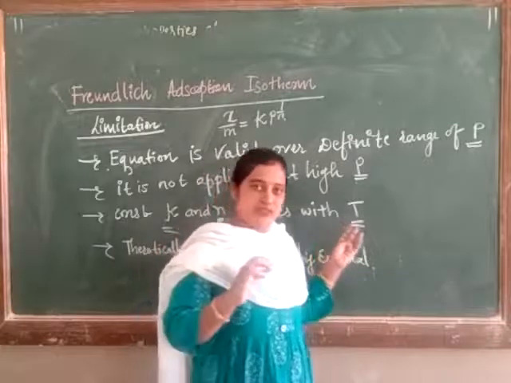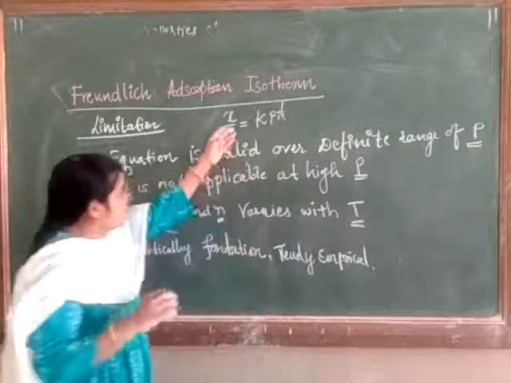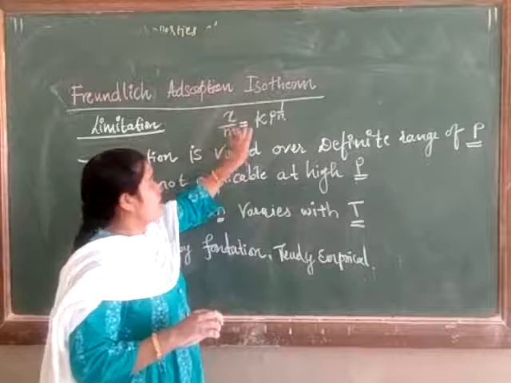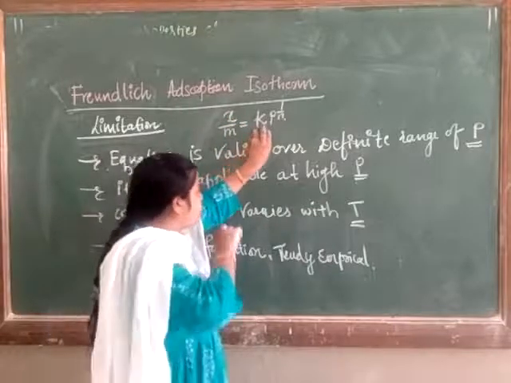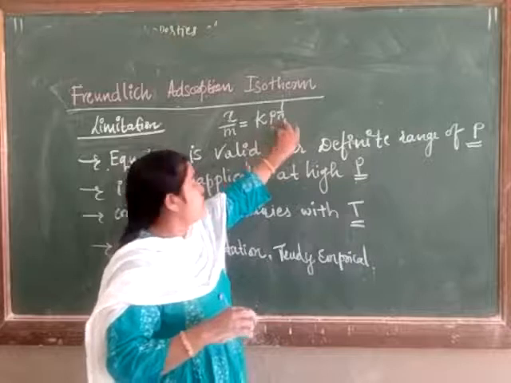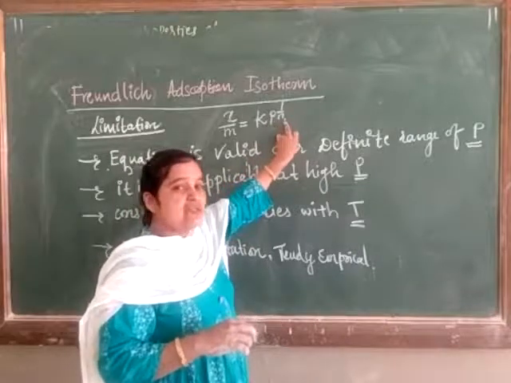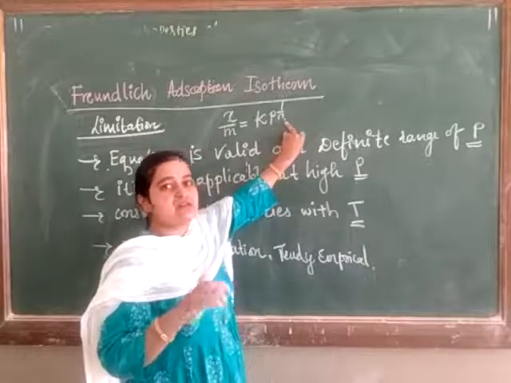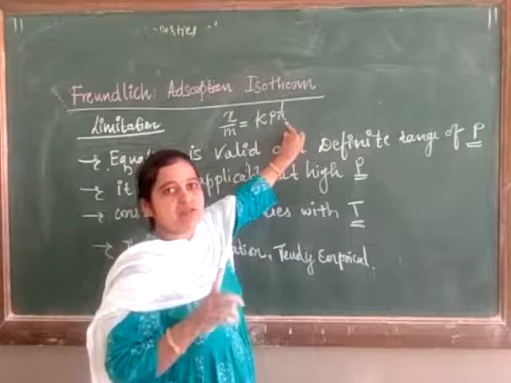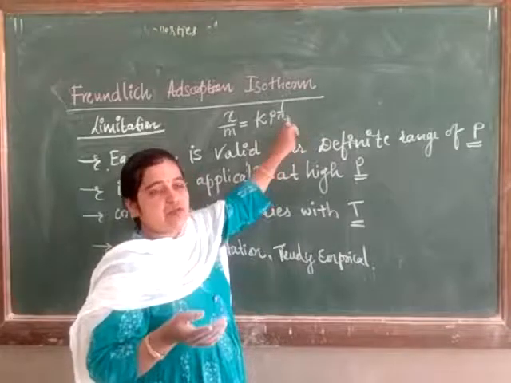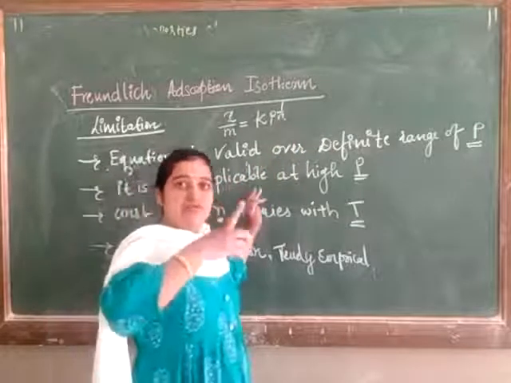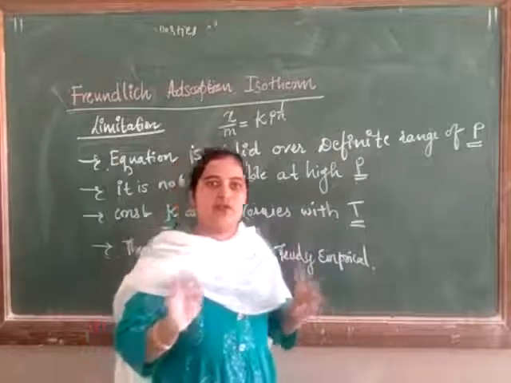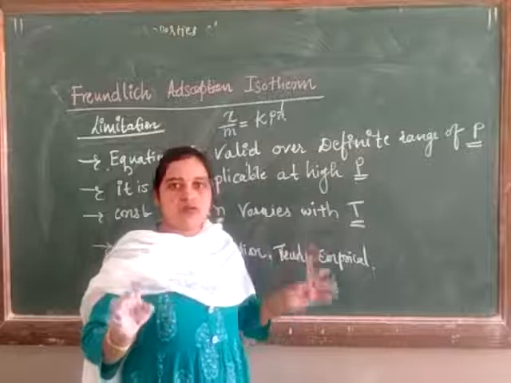Next, in the equation x upon m equals Kp raised to 1 upon n, x and m are the amount adsorbed and the mass of adsorbent, K is a constant, p is pressure, and n is also a constant. Applying the log, we get a straight line graph at medium pressure, not at high or low pressure. The slope is 1 upon n. At high pressure we get a curvature graph, not a straight line, because it is not applicable at high pressure at all.